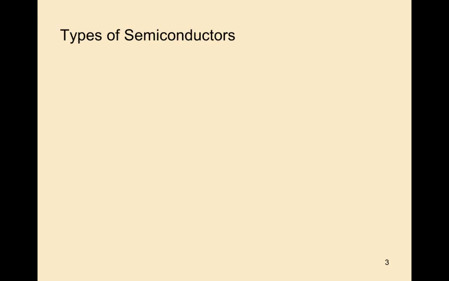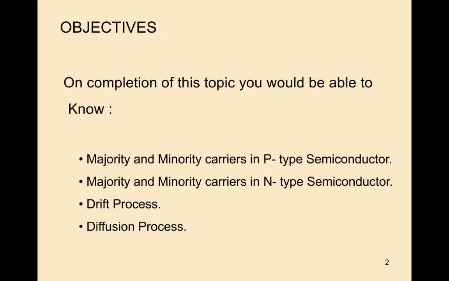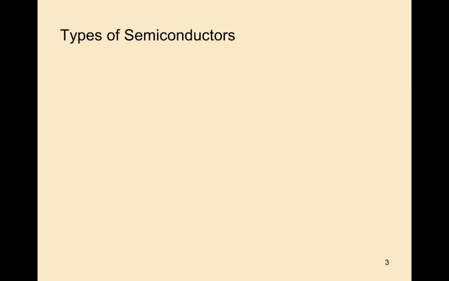So if we are going to study the majority and minority carriers, we will recap some previous topics, that is, types of semiconductors. Semiconductors are classified into two types. The first one is the intrinsic semiconductor and the second one is the extrinsic semiconductor.